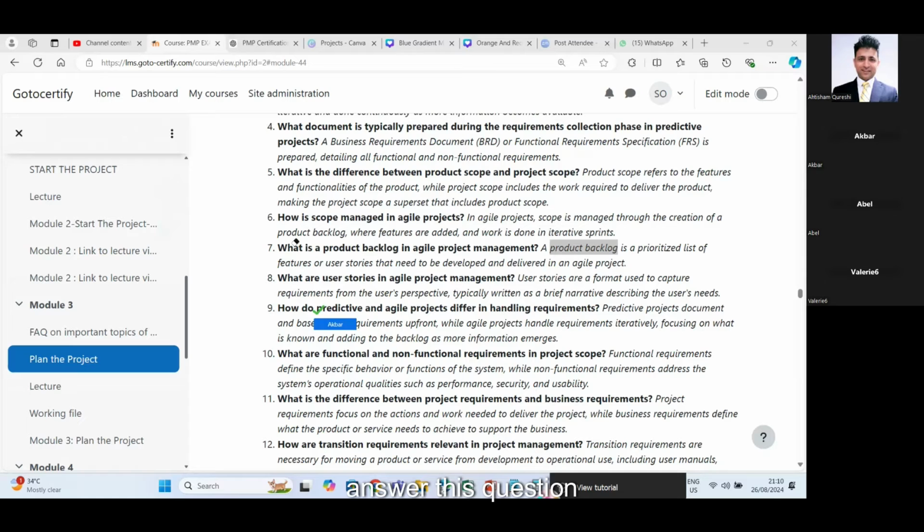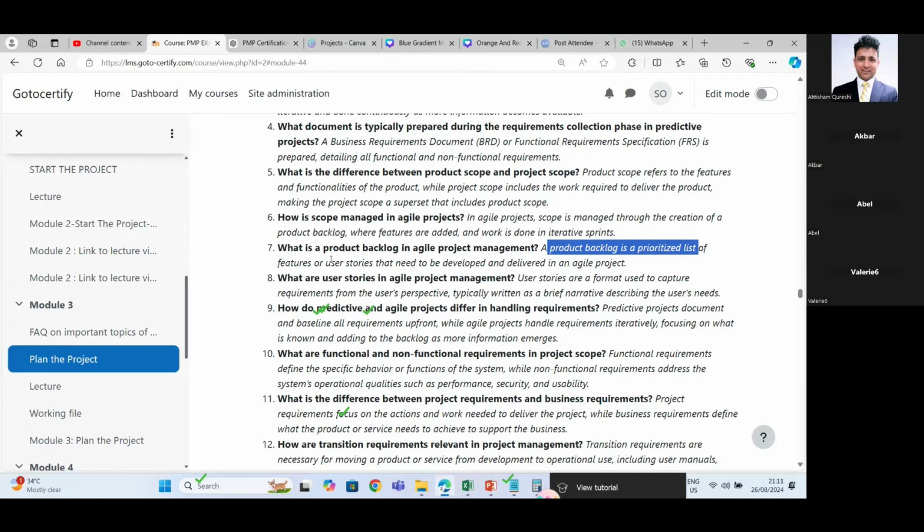Who can answer this question? Akbar, whose role is to prioritize the product backlog? Product owner. Okay. I think he's busy, but he wants us to explain the concepts. Hello. Yeah, Akbar. Sorry, I don't know why. Okay, so what's your question, Nitisham bhai? Repeat again. Whose role is to prioritize the backlog? Product owner. Yes. Okay. Great.